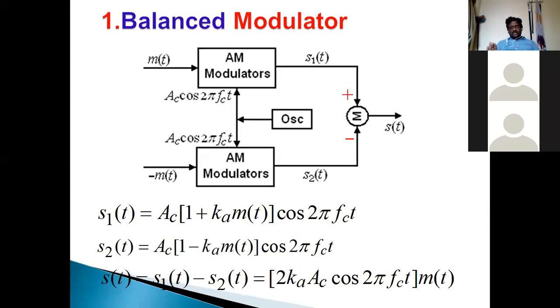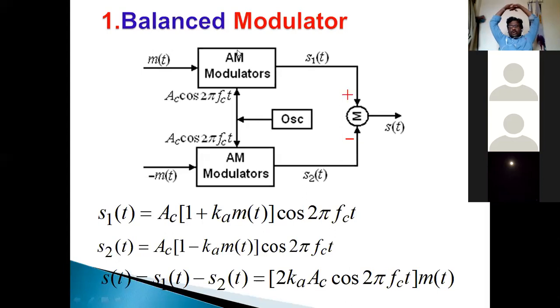Are you clear? Yes, sir. I consider 2 AM modulators because the AM modulator was already developed before DSB-SC, so the only option we have is the AM modulators.